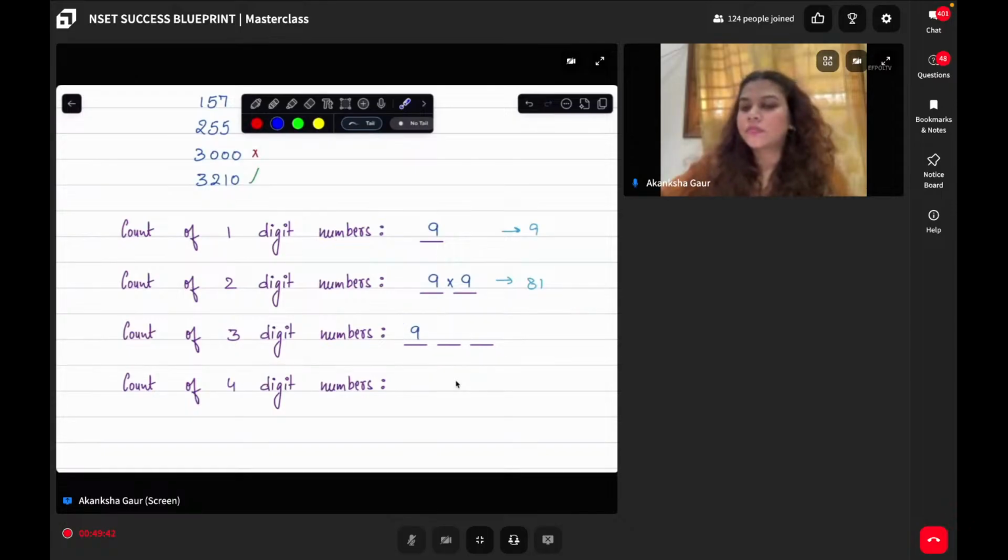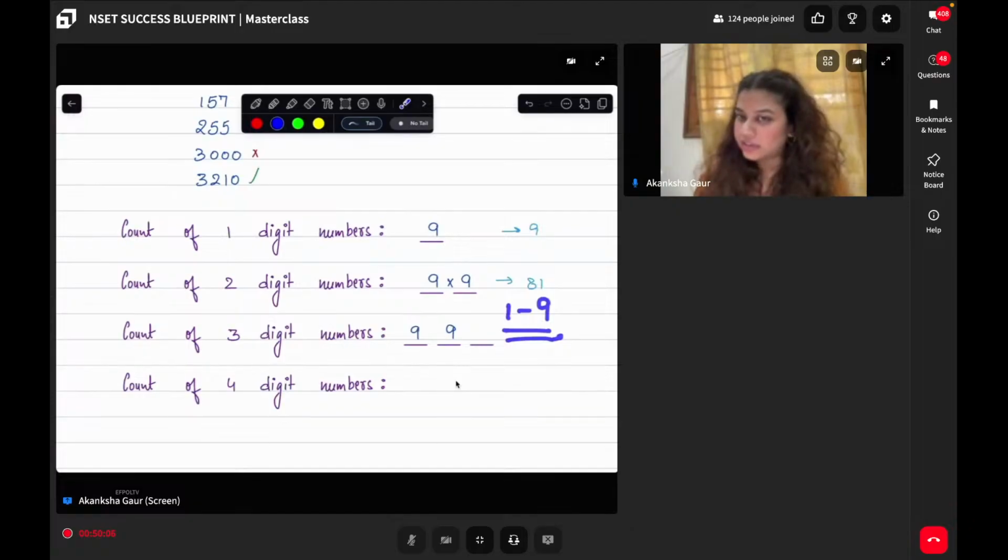Ankit, you're right. Bhavyansh, you're right. Can I say again 9 possibilities? Now, let us try to fill this position. From 1 to 9, I can fill any value.